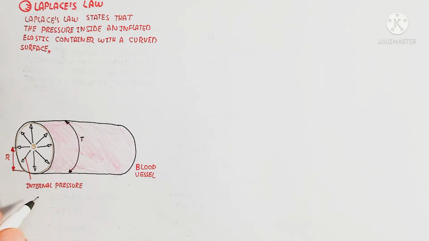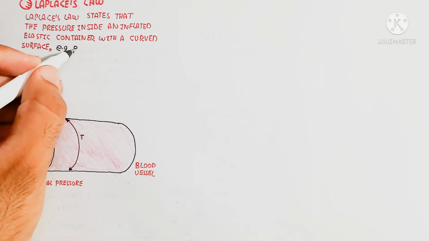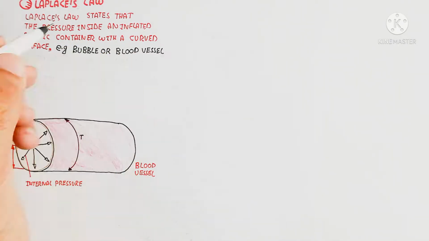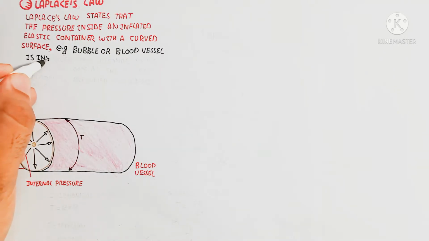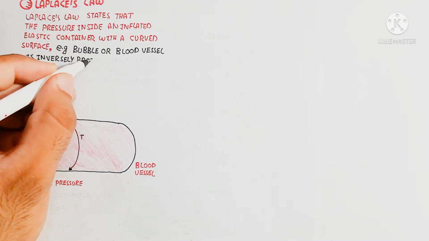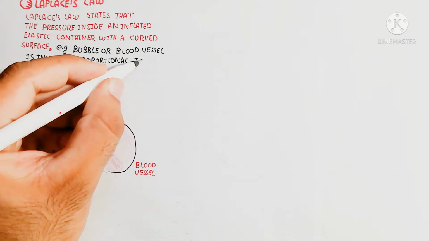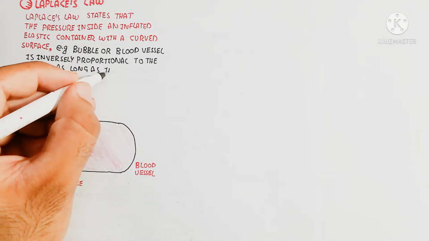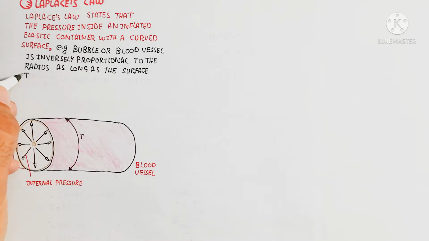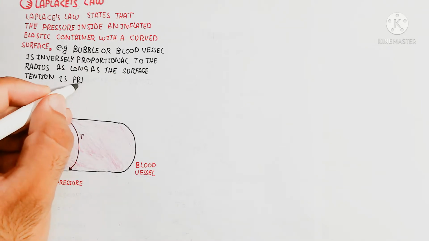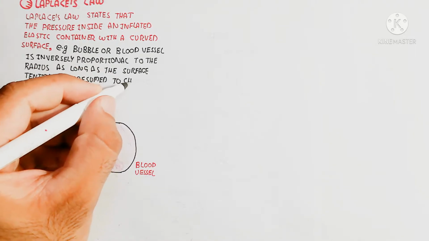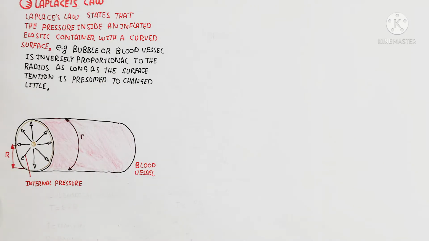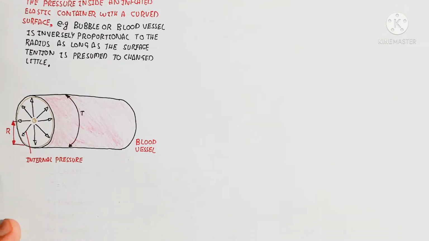So the tension will be created. The tension means increasing or decreasing the radius and pressure. It is the ability to stabilize the pressure. In a bubble or blood vessel, the pressure is inversely proportional to the radius, as long as the surface tension is presumed to change little.